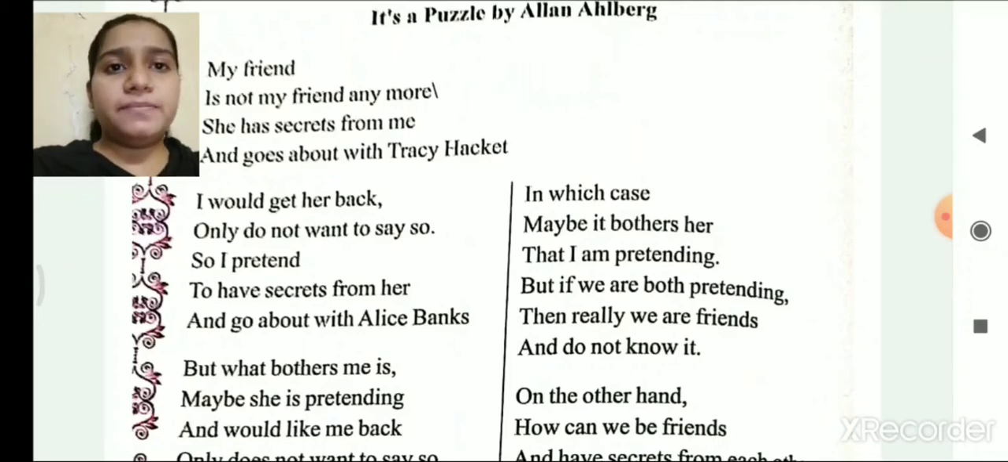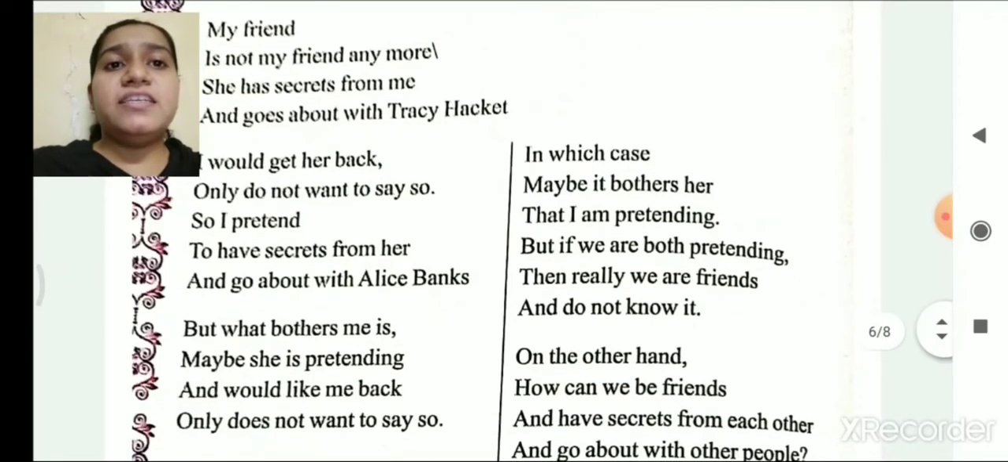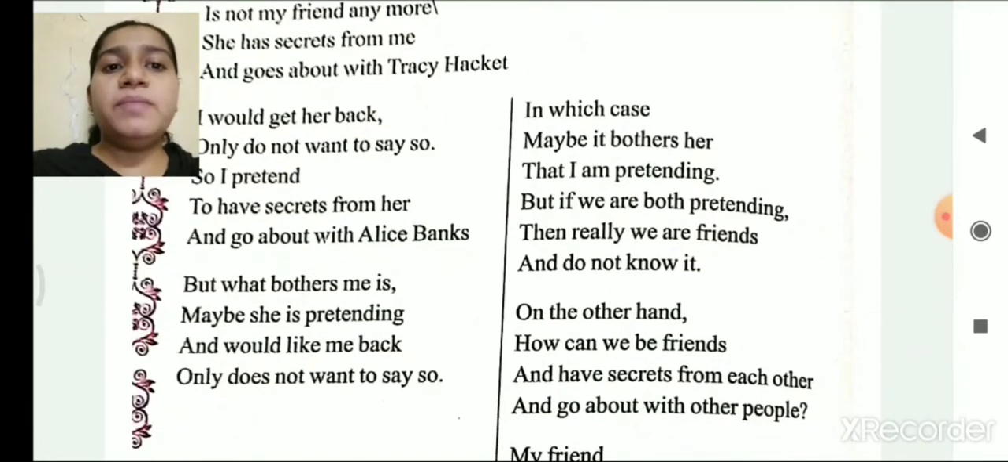So in order to get her back, the author Alan Elberg pretends that he also has secrets from her, and he also pretends that he is not going to call her back. So at last, when she goes with Tracy Hackett, he also tries to spend his time with Alice Banks. But what bothers me is maybe she is pretending and would like me back, only does not want to say so. So here, the author is pretending to go out with Alice Banks and trying to show that she doesn't value her as much as she used to.